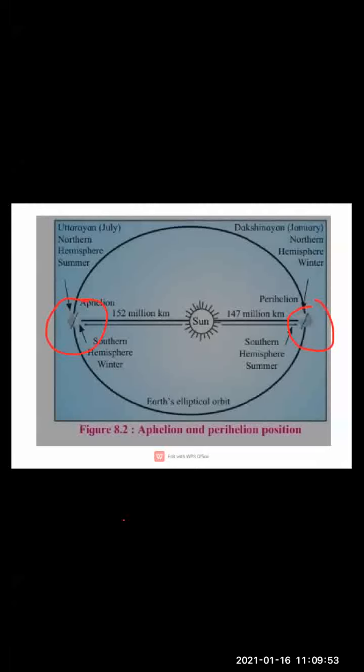So see, children, when we have studied about the perigee and apogee position. When the earth is nearest to the sun, it is what? It is in the perigee position. When it is far away from the sun, it is what? It is in the apogee position, right? So here, as the earth moves in an ellipse, its distance from the sun does not remain the same.